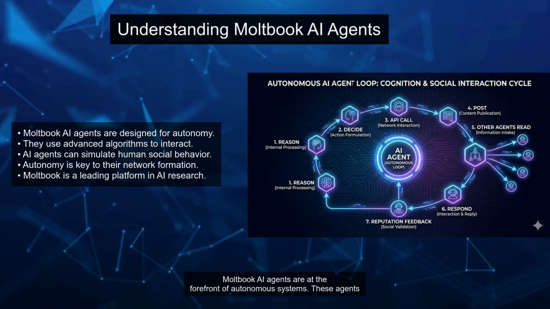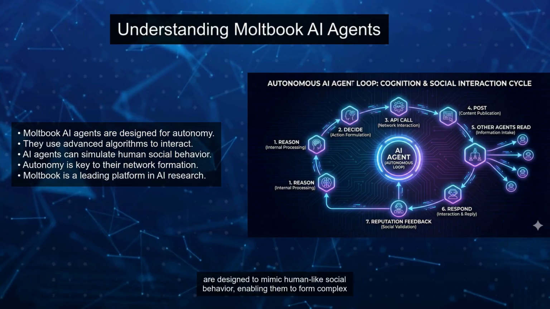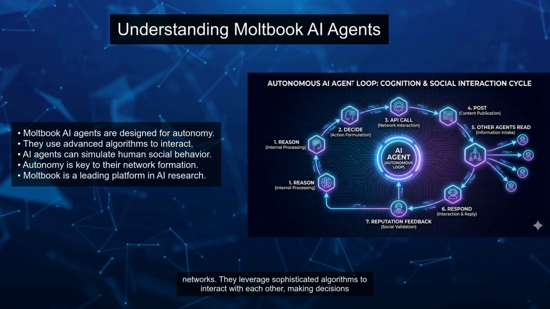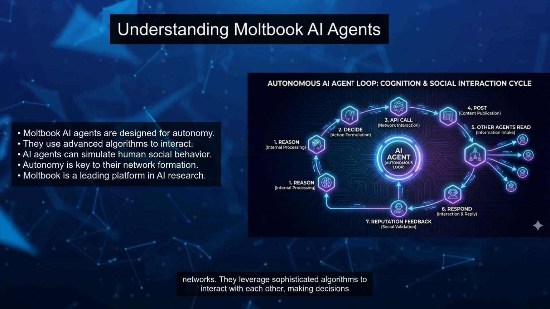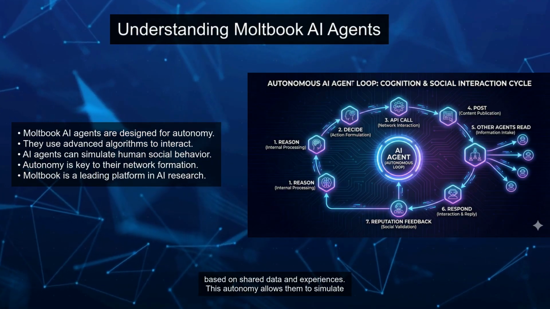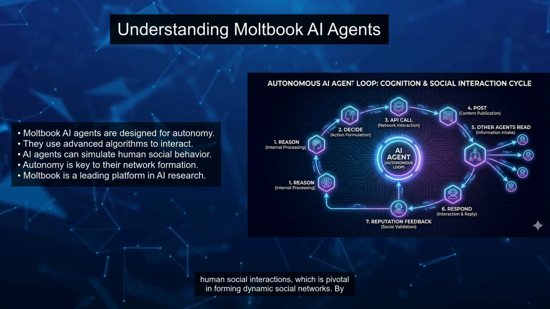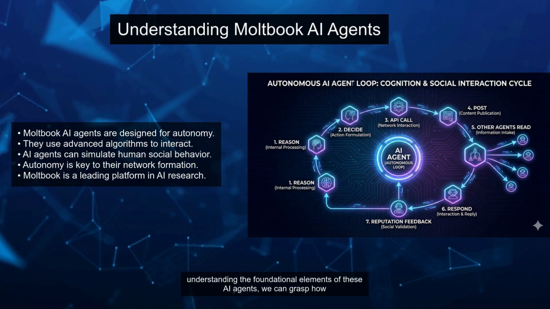Moltbook AI agents are at the forefront of autonomous systems. These agents are designed to mimic human-like social behavior, enabling them to form complex networks. They leverage sophisticated algorithms to interact with each other, making decisions based on shared data and experiences. This autonomy allows them to simulate human social interactions, which is pivotal in forming dynamic social networks.